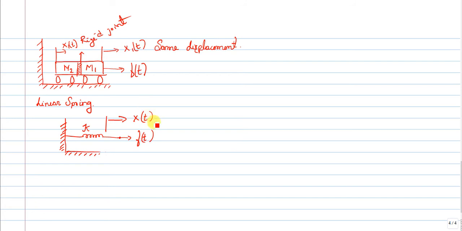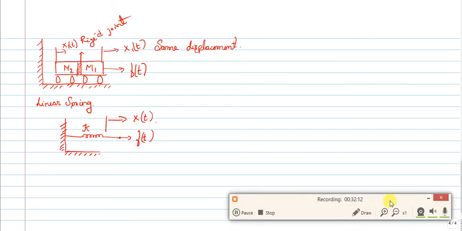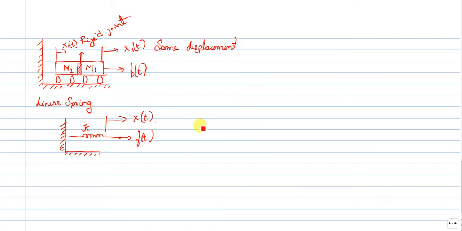Now tell me, what is the difference between spring and mass in terms of energy? As I said, the mass will not store energy. What does the spring do? What kind of energy will it store? When I apply a force f of t, you will have a displacement x of t.